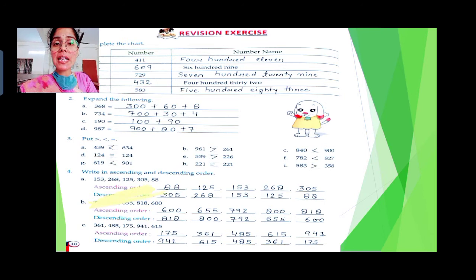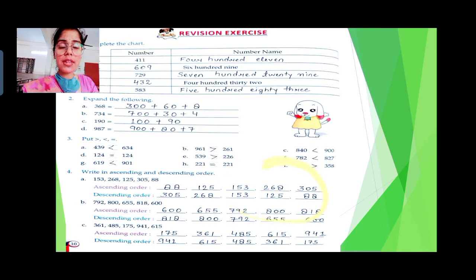Why? Because ascending order means smallest to greatest. 88 is the smallest, so 88, then 125, then 153, then 268 and 305. From smallest to greatest. Similarly, in descending order, you will write your answer from greatest to smallest.